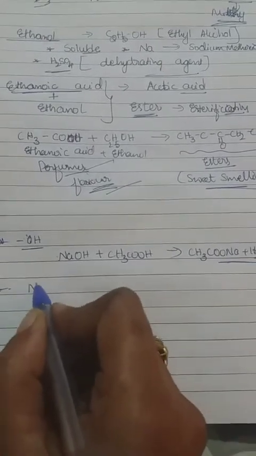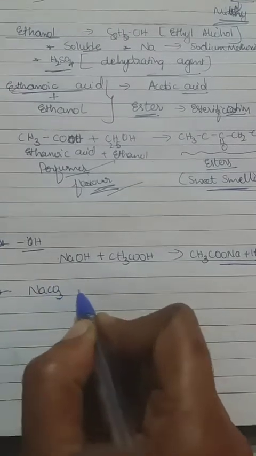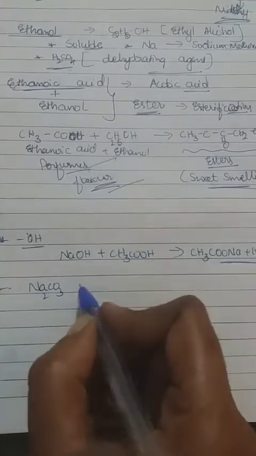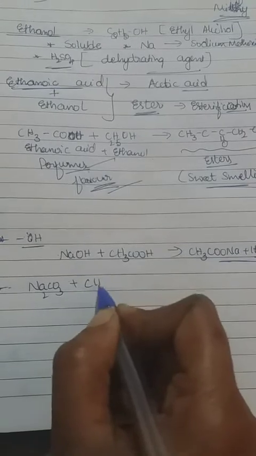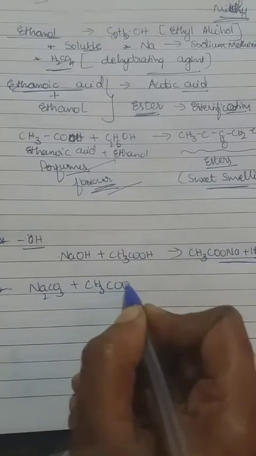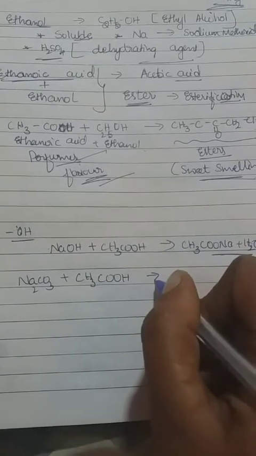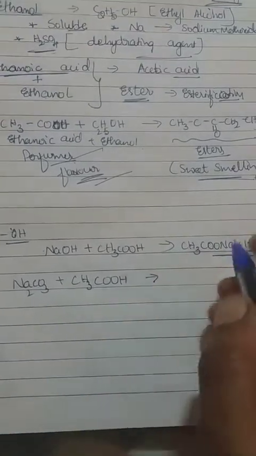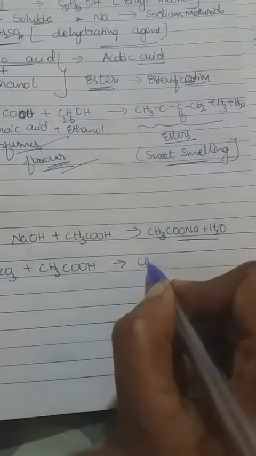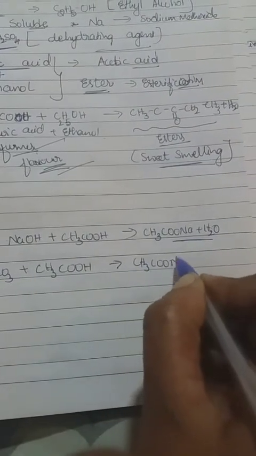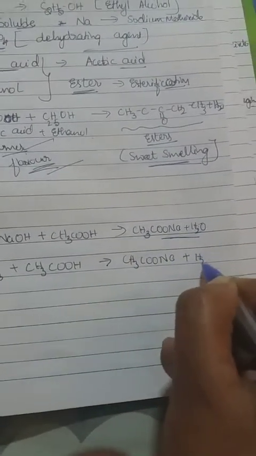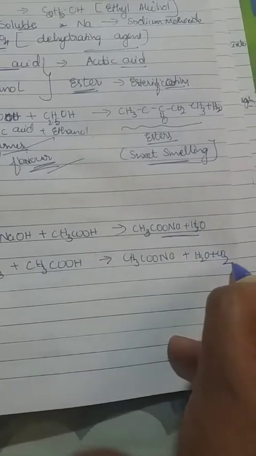Carbonate in the sense anything we can get, that is sodium carbonate or sodium bicarbonate. If CH3COOH, ethanoic acid, reacts with the carbonate, it forms again the salt, water as well as carbon dioxide. That means CH3COONa, salt, plus water plus carbon dioxide is formed.